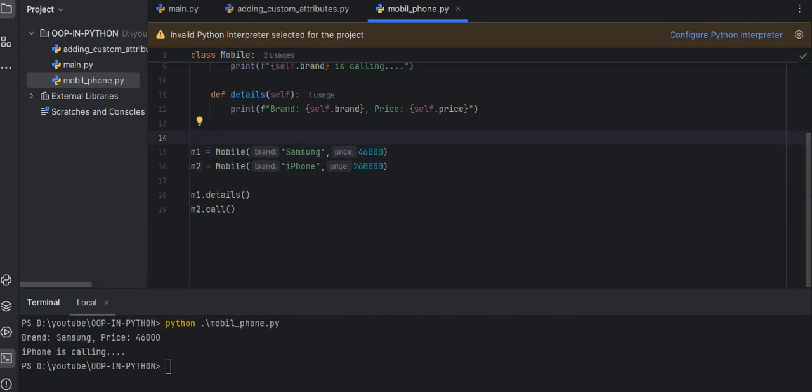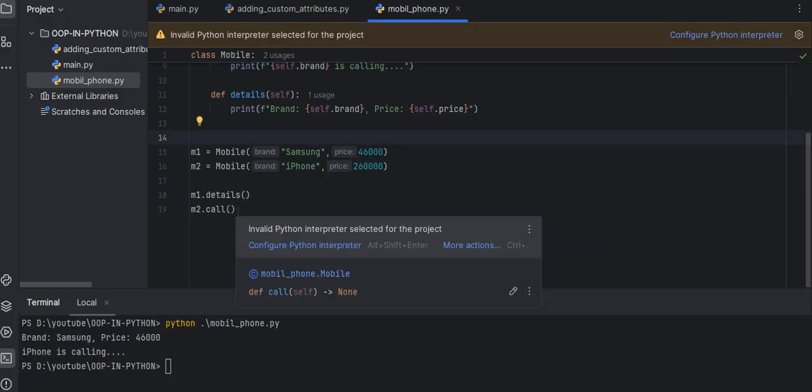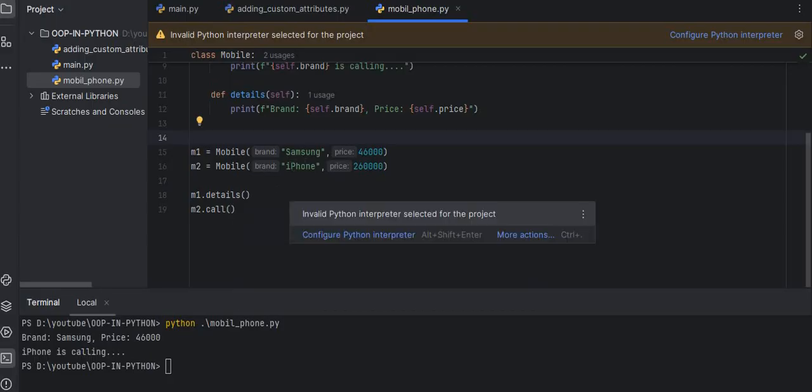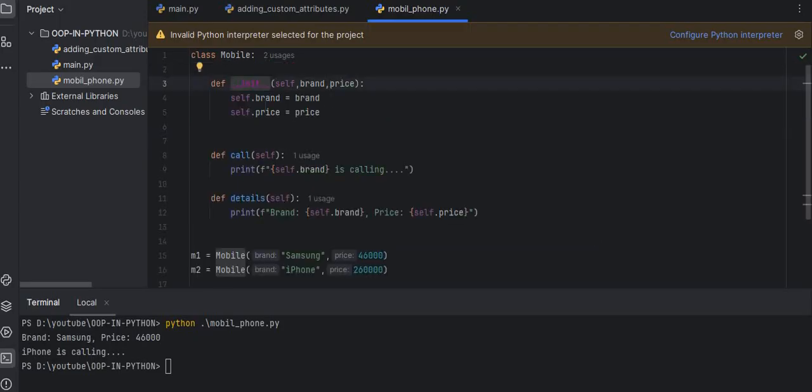As you see, inside our second object the brand is iPhone, and when we call the method m2.call, that time we are getting iPhone. Why this? Basically, inside our brand, iPhone is stored when I call the method call with m2.